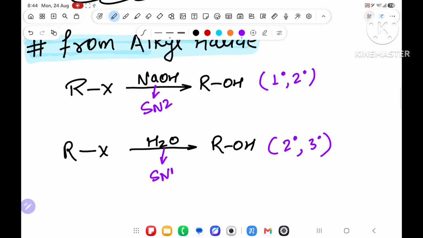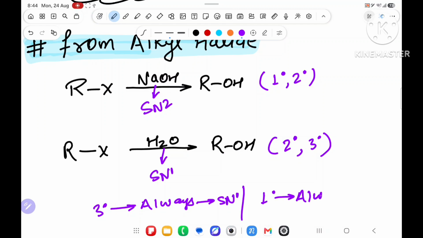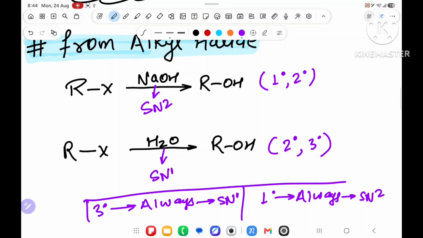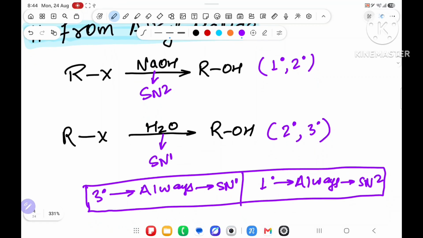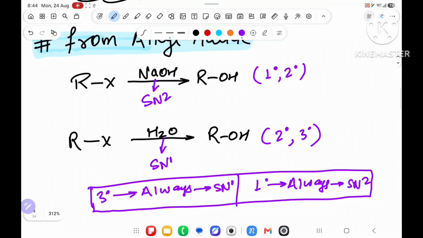So, sir, what happens if this is 3 degree? Then 3 degree is always SN1 without any confusion, and 1 degree is always SN2 without any confusion. If they are doing elimination, don't say that; for nucleophilic substitution, 3 degree is always SN1 and 1 degree is always SN2, but over here 1 degree and 2 degree will do SN2, and 2 degree and 3 degree will do SN1, with NaOH and H2O.